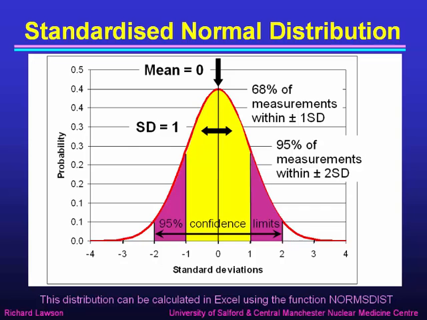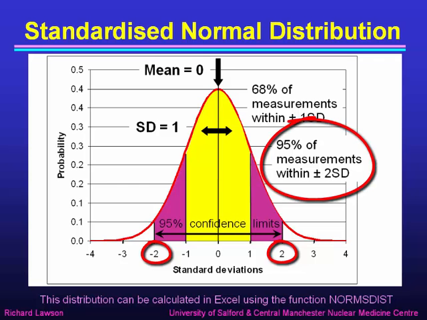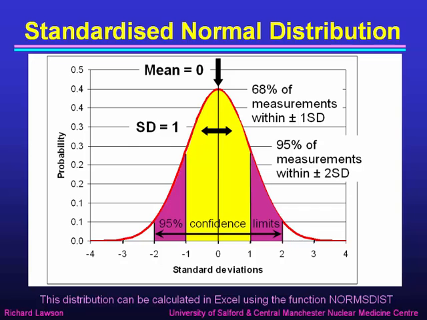Even more important is what happens if we go 2 standard deviations either side of the mean. From 2 standard deviations below the mean to 2 standard deviations above the mean covers 95% of all measurements. In other words, 95% of the area under that curve is contained in the purple and the yellow areas.